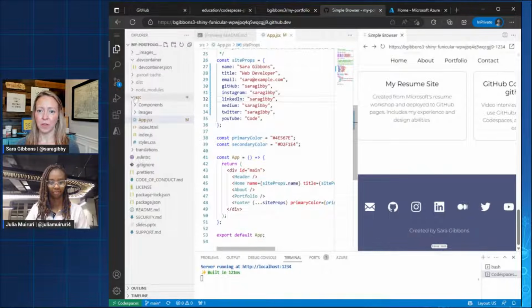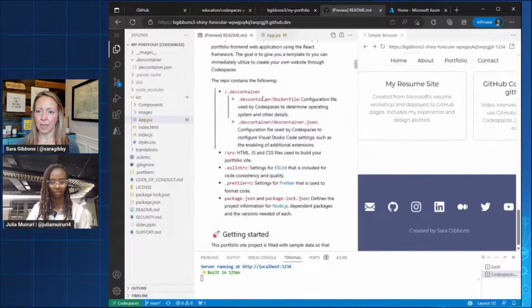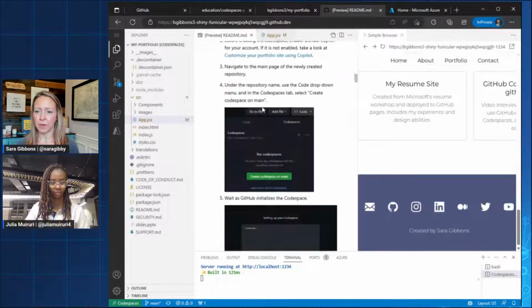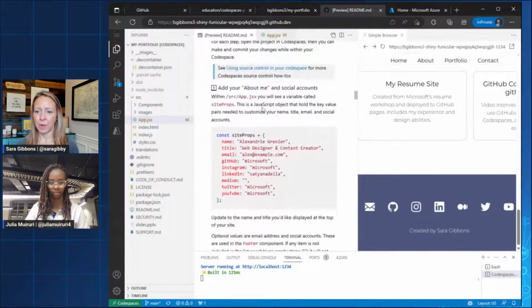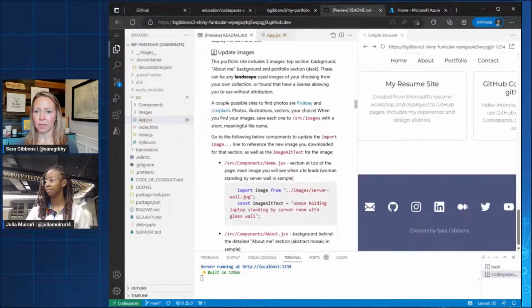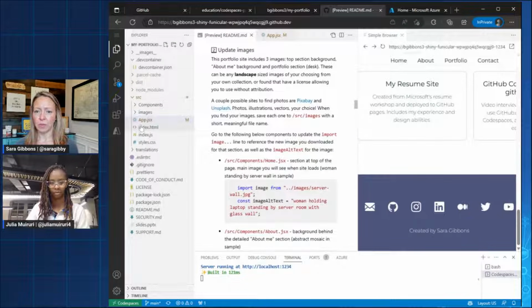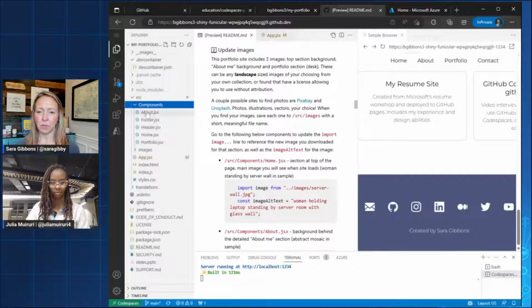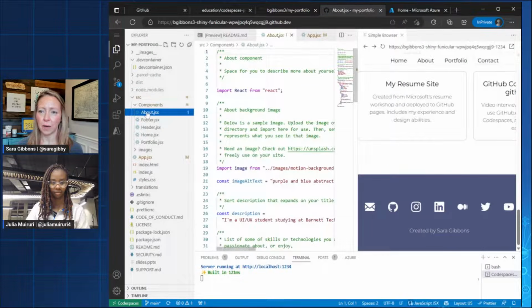Yes. So let's go back to the README just for everybody who wants to follow along with that as well. So we've gotten site props. I think we've got update images here, which is going to take us right to what Julia's guiding us to, which is the about.